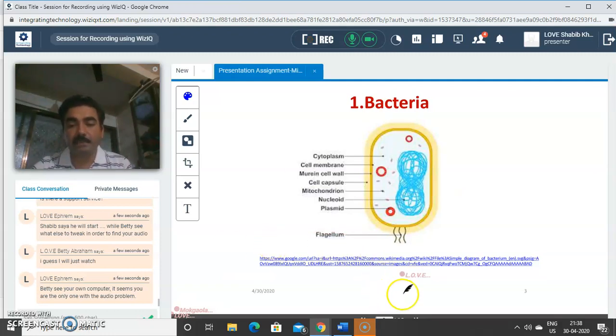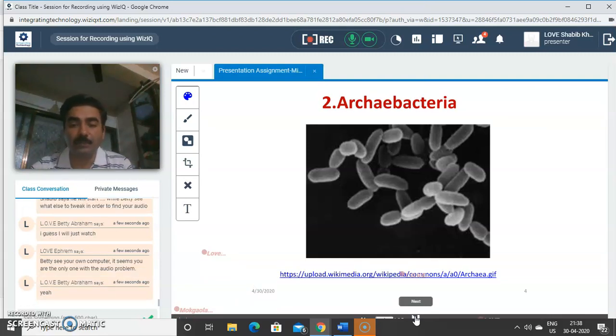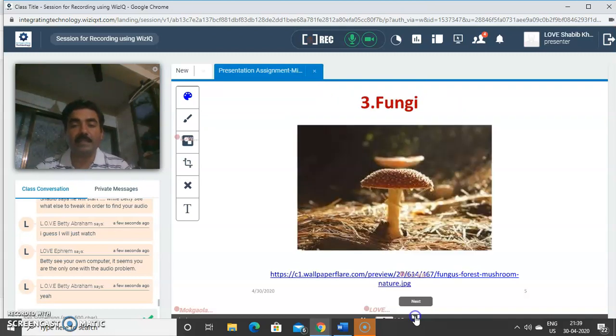The next picture I'm showing you is a different group of bacteria called the Archaebacteria. Now these are very different ones. These are the ones which can survive in extreme conditions. Some of them can survive at low temperature. Some of them can survive at very high temperature. Some of them are capable of synthesizing biogas, methanogenic bacteria. So these are the ones which are called the Archaebacteria.